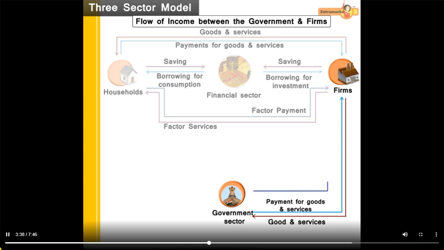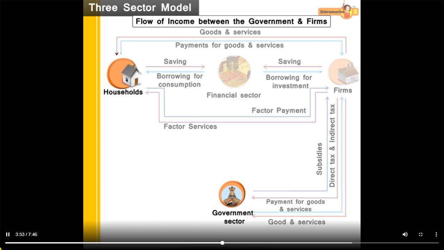At the same time, governments provide subsidies to the firm and the firms pay direct and indirect taxes to the government in return. Let us now understand the flow of income between the government and households.